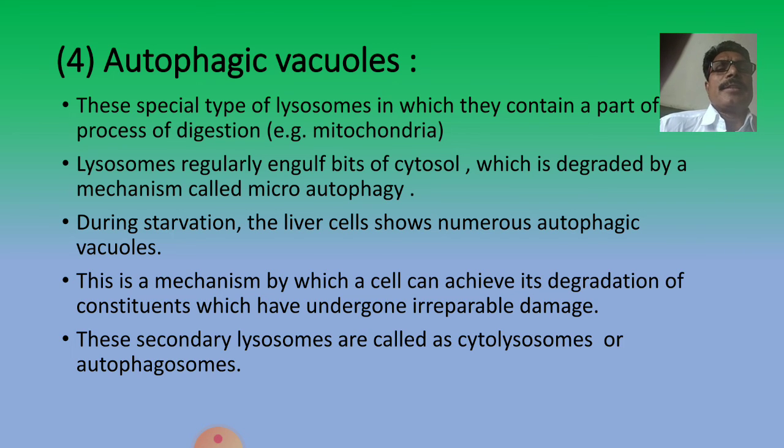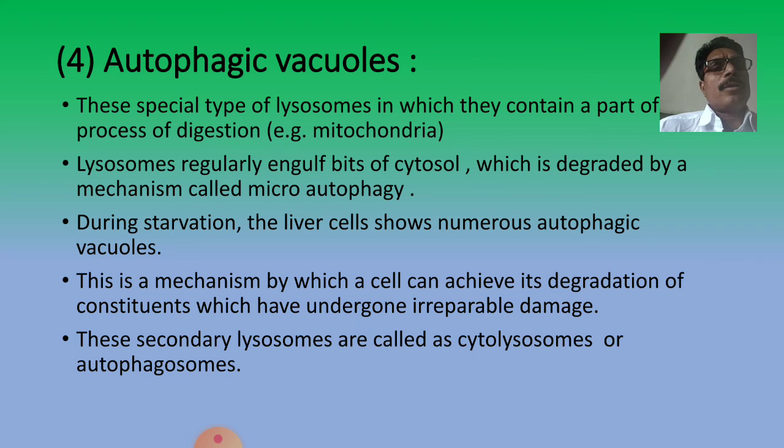During starvation, the liver cell shows numerous autophagic vacuoles, and this is the mechanism by which a cell can achieve degradation of constituents which have undergone irreparable damage. These secondary lysosomes are called cytolysosomes or autophagosomes.